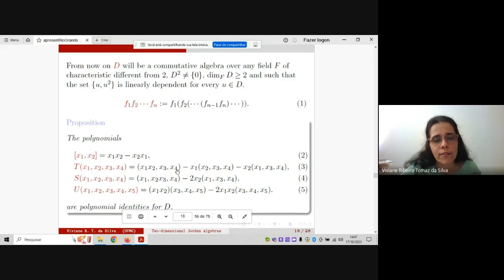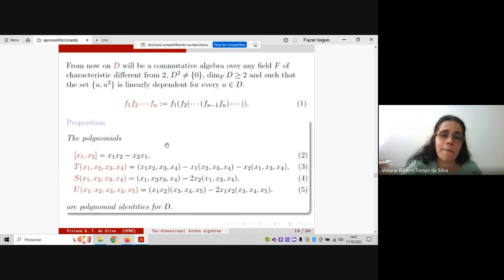But we also have these two identities, and these two identities, in some sense, tell how to proceed when we have more variables inside the associator. This identity here deals with the case of the first position, actually also the third position, because we have a Jordan algebra, and in this case it's similar. But the second identity tells about when we have more variables in the second position. It is this.